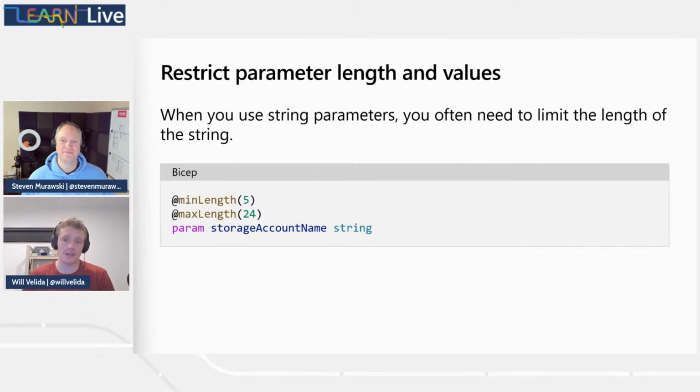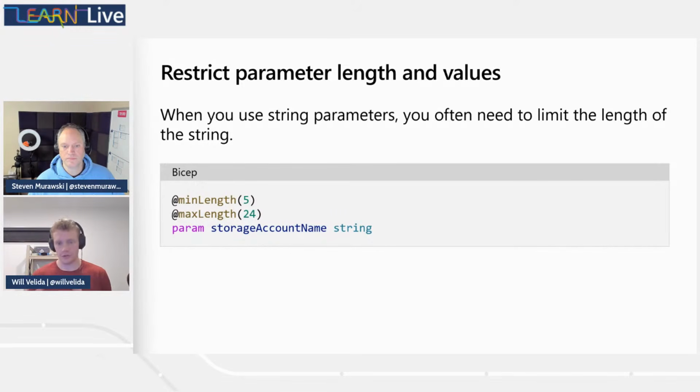Sure. So there are situations when we're using string parameters, for example, where we'll need to limit the length of that string. All Azure resource types have limits around the length of their names. So it's good practice to specify the minimum and maximum character lengths that parameters can have to control this naming and avoid any errors during our deployments. And what we can do is use a really neat notation here: min length and max length. We can use those decorators to apply the minimum and maximum character lengths that you want to allow for a particular parameter.